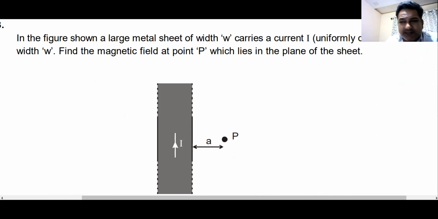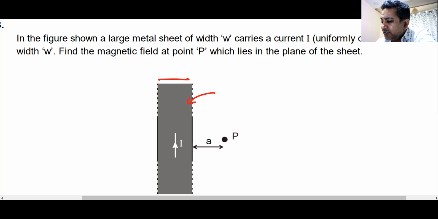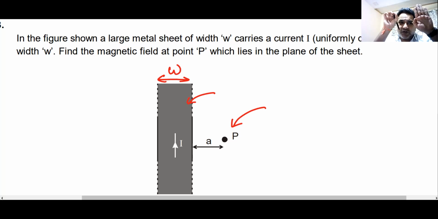Now this same principle can be applied to find out the magnetic field due to this sheet. This is a question I think that is taken from Irodov. This sheet carries a current I. The width of this sheet is given as W. Infinite sheet, obviously, you have to find. There are two types of questions that can be made here. The point P can be in the same plane, or the point P can be like this. You can do both of the questions. No problem in doing all of these questions. They are pretty simple. If the point P is here, how do you do it?